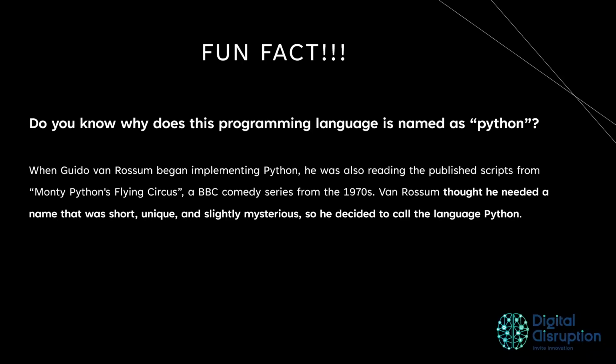Here's a fun fact for you. Do you know why this programming language is named Python? When Guido van Rossum began implementing Python, he was also reading the published scripts from Monty Python's Flying Circus, a BBC comedy series from the 1970s. Van Rossum thought he needed a name that was short, unique, and slightly mysterious, so he decided to call the language Python.